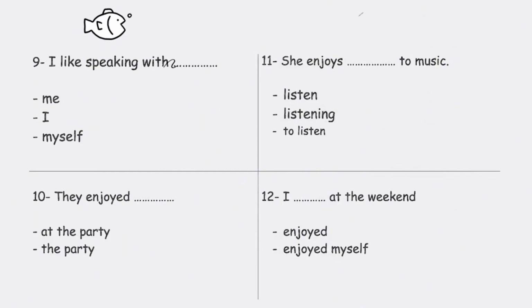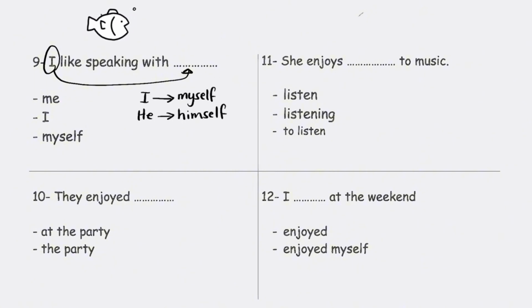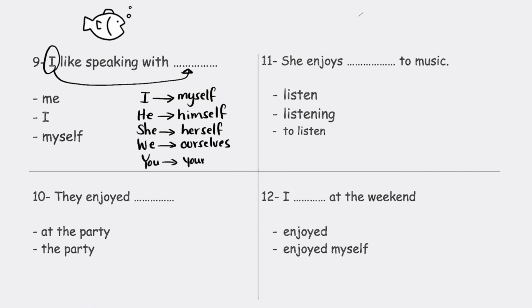I like speaking with me, or I like speaking with I, or with myself. Listen guys, when the subject of the sentence, this first word, is the same as the object, if they're the same, we use here reflexive pronouns. With I, use myself. With he, use himself. With she, herself. We, ourselves. You, yourself, and so on. So the answer here is myself.